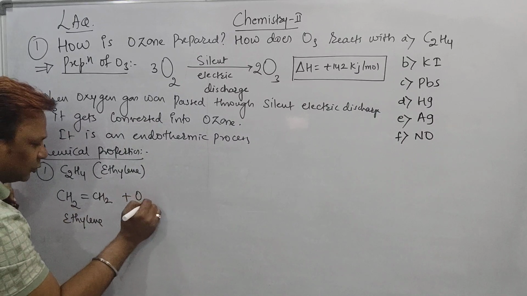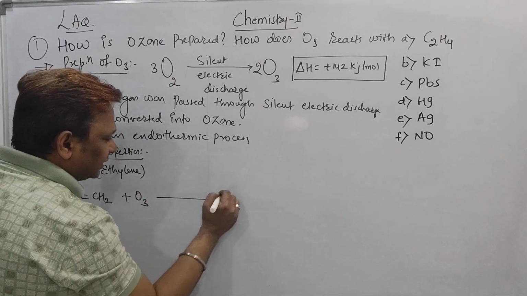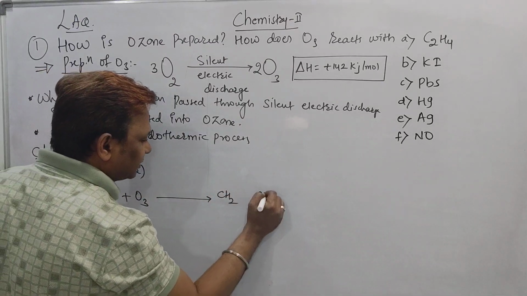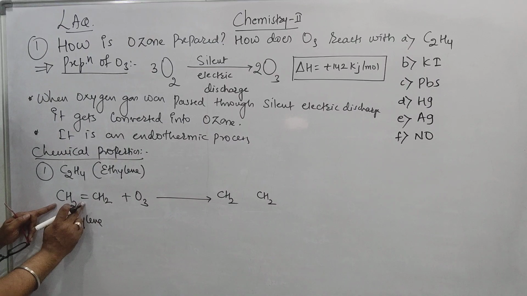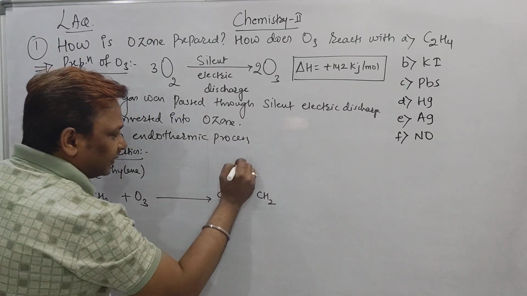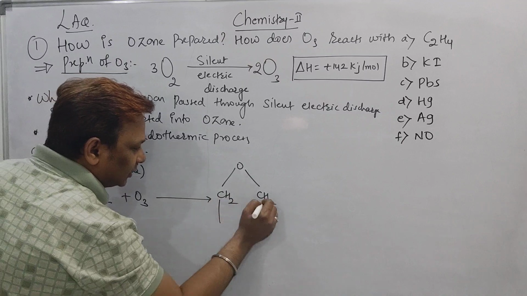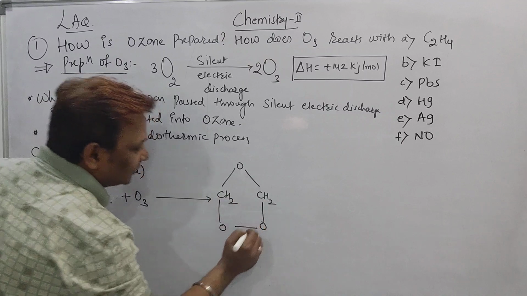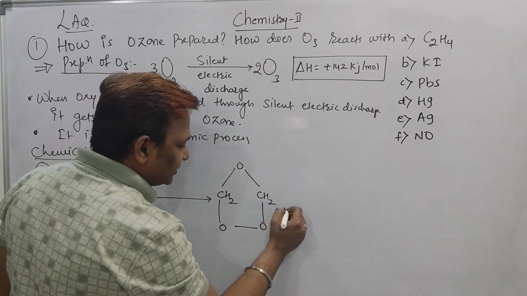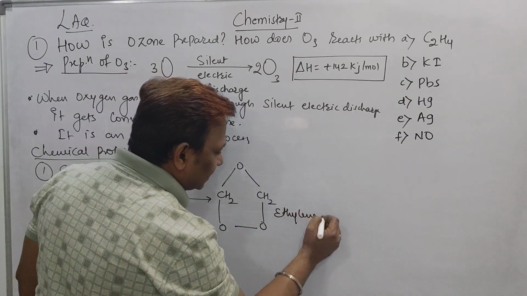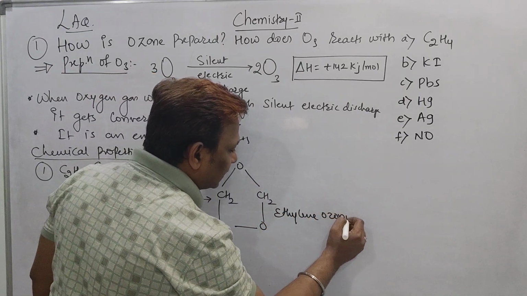And when we are passing ozone gas through it, this ethylene can be converted into this compound. See beta, how I wrote CH2 CH2, the double bond is there. Now no double bond is there. Keep one oxygen at the top and 2 oxygen at the bottom. This is called as a C. Ethylene plus ozone, it gives rise to what? So this is called as ethylene ozonide.